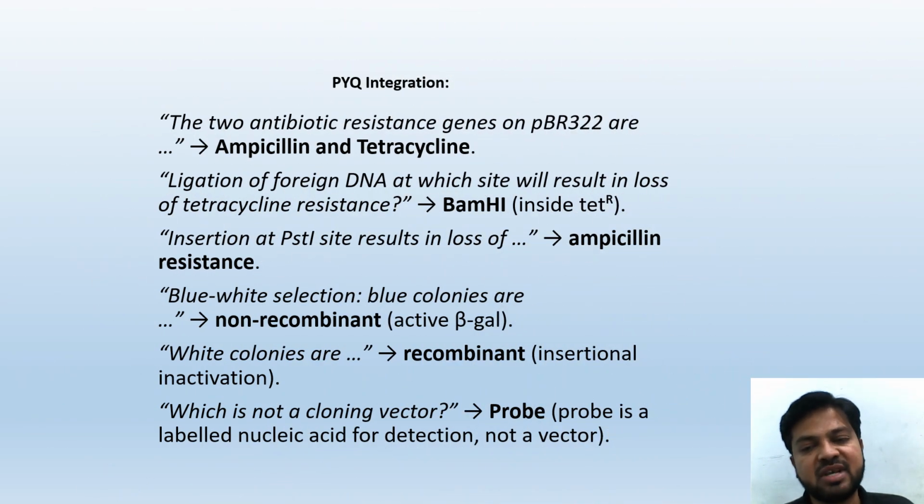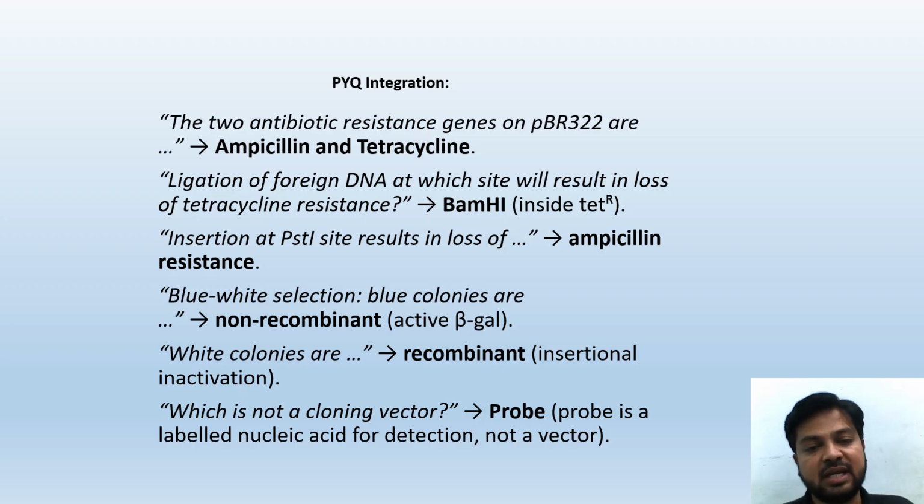PYQ integration, previous year questions. Let's see what type of questions are being asked. The two antibiotic resistance genes on pBR322 are ampicillin and tetracycline, AMP-R and TET-R. Ligation of foreign DNA at which site will result in loss of tetracycline resistance? BamHI. Insertion at the PstI site results in loss of ampicillin resistance.